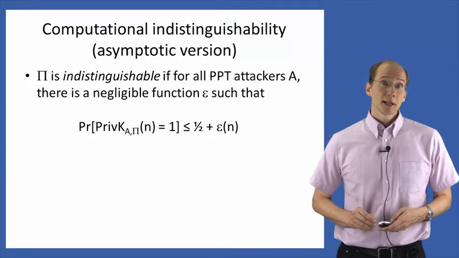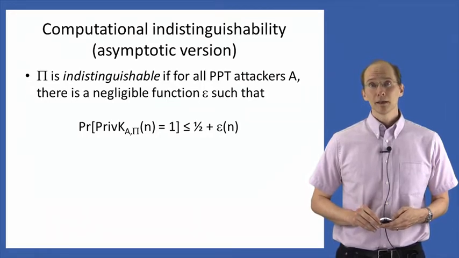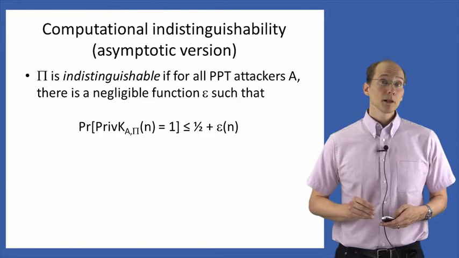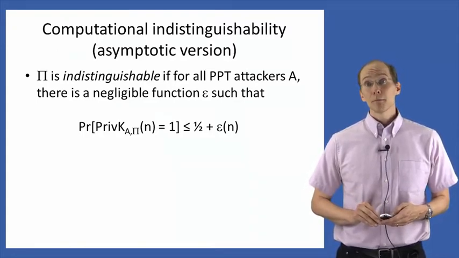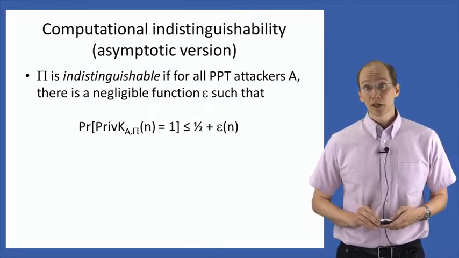We'll then say that a scheme pi is indistinguishable if for all probabilistic polynomial time attackers A, there's a negligible function epsilon such that the probability with which A succeeds in the previous experiment is at most 1/2 plus epsilon of n. So I want to highlight a couple of things here.